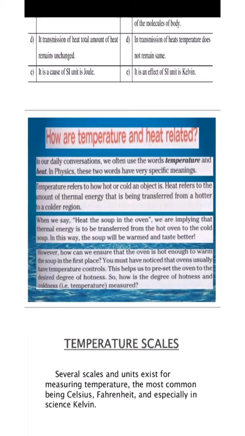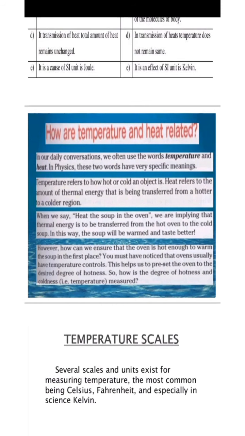Now, how are temperature and heat related? In our daily conversations, we often use the words temperature and heat. In physics, these two words have very specific meanings. Temperature refers to how hot or cold an object is. Heat refers to the amount of thermal energy that is being transferred from a hotter to a colder region. As we have discussed before, the property of heat is that it flows from higher temperature to the lower temperature. So it is written here in simple words.